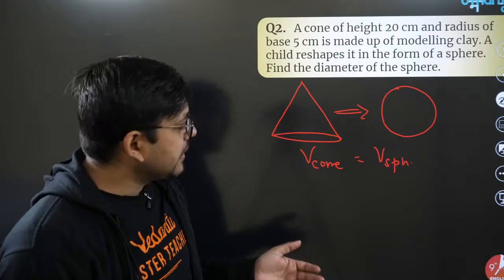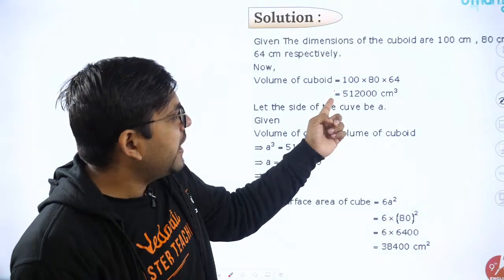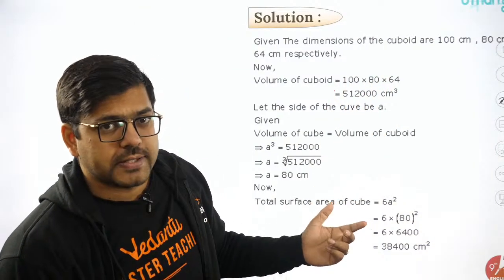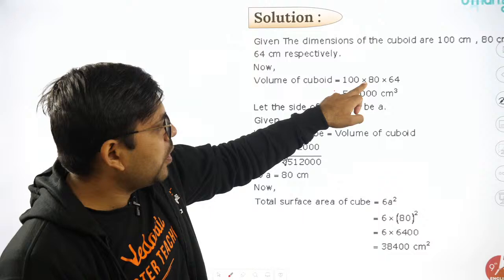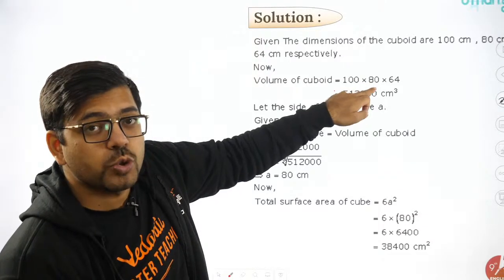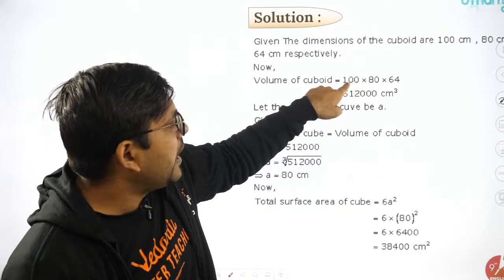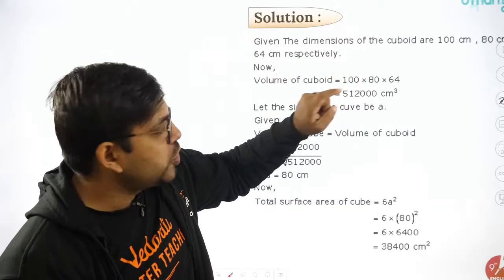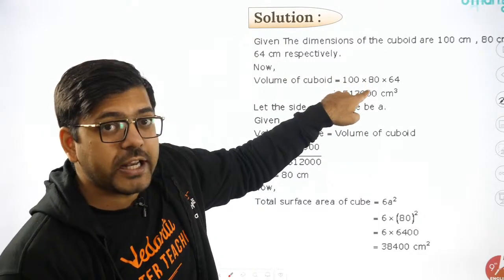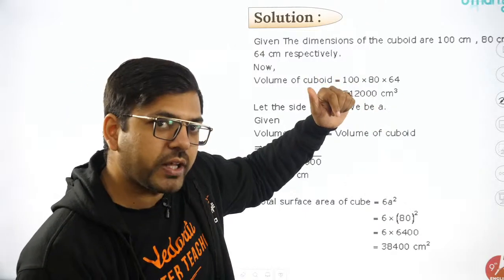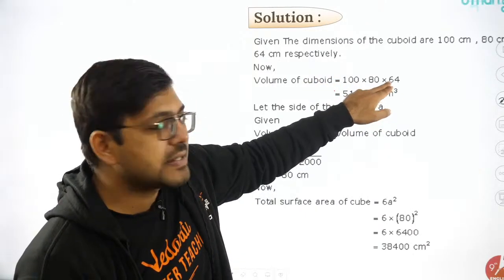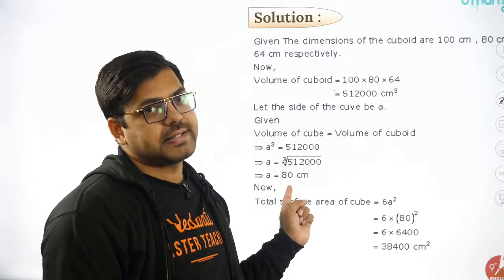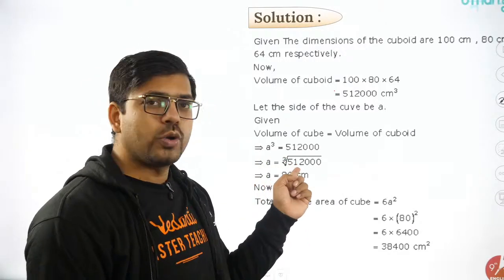Just like in the previous question, see here, in the book they have done the entire calculation, 100 into 80 into 64. But I did not do it like this. In my mind, I just figured out that the cube root of 8 will be 2. 100 into 10, that will be 1000, so cube root of 1000 will be 10. So 8 into 80 into 100, 8000, cube root of it will be 20. And then in my mind, I did 64 ka cube root is 4. So I just gave 4 into 20, that is 80. I did not do the cube root of 512.